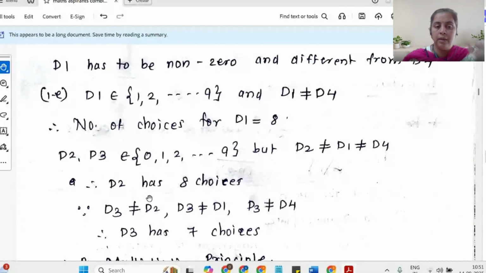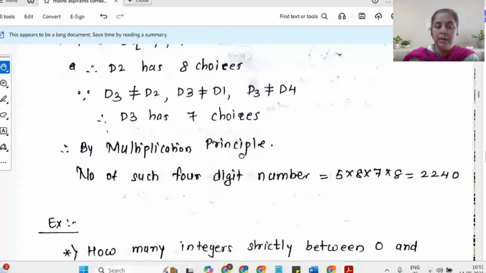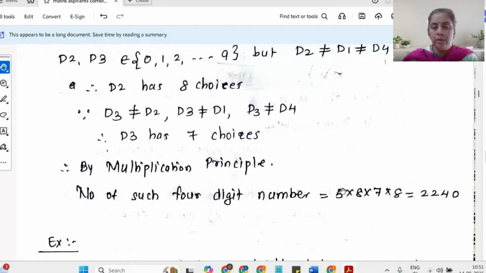Again, for D3, we have 10 choices, but now D3 has to be different from D2, D1, and D4, so for D3 we have already lost 3 choices. So for D3, we have only 7 choices. So by the multiplication principle, for D4 I have 5 choices, and for D1, I have 8 choices.